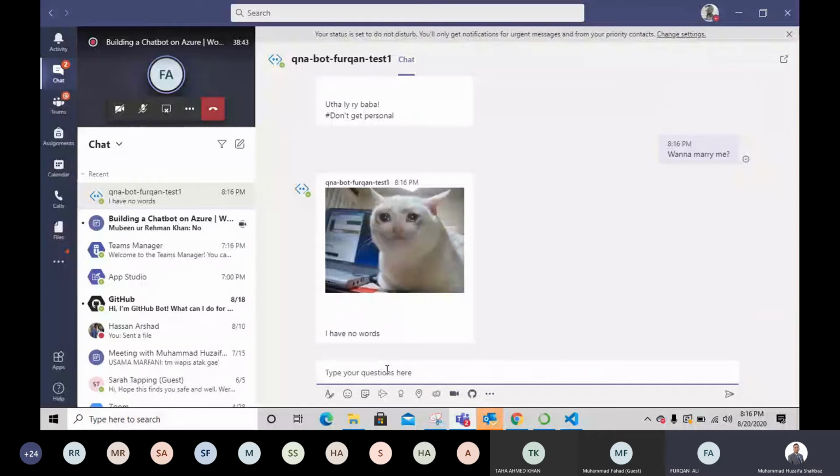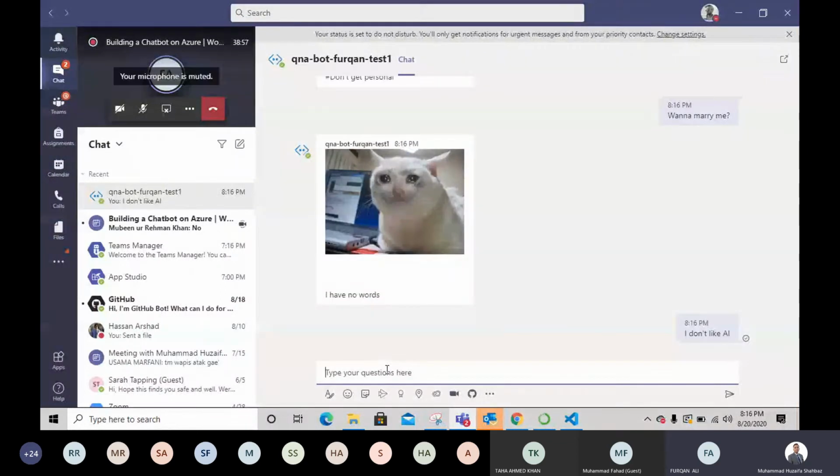So let's say I don't like AI. As you can see, we're getting responses in terms of images as well. So let's say I don't like AI. All right.